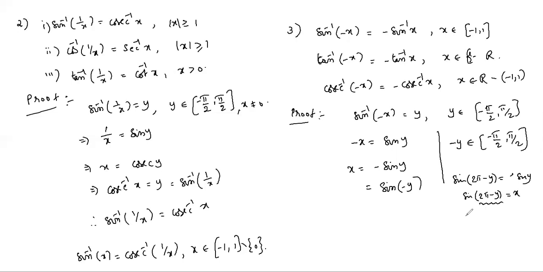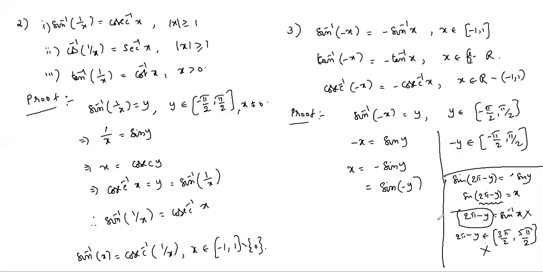And we can write 2 pi minus y equals sin inverse x. This is valid only if 2 pi minus y belongs to the principal value range. But if you add 2 pi to this side, 2 pi minus y belongs to 2 pi minus pi by 2, which is 3 pi by 2, and 2 pi plus pi by 2 is 5 pi by 2. This is not the principal value, so this does not belong to sin. This is not equal to sin inverse, so this way of writing is wrong.